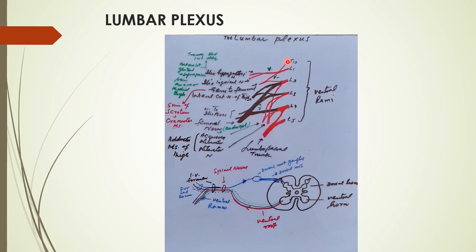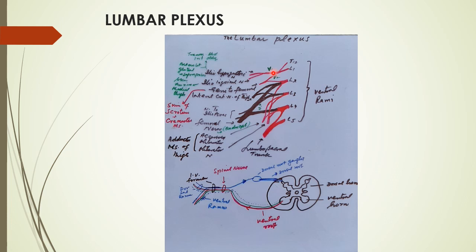Previously it was the rami. Before that there was a root. Roots are inside the vertebral column with the spinal cord, whereas outside are the rami. Then onward there are divisions, ventral division and dorsal division. The idea of this whole plexus is to separate the motor and sensory impulses.